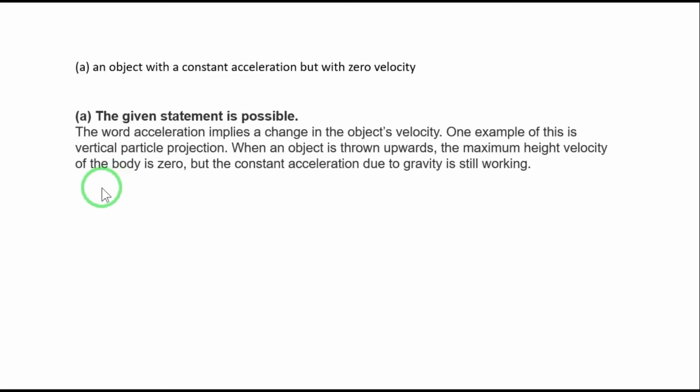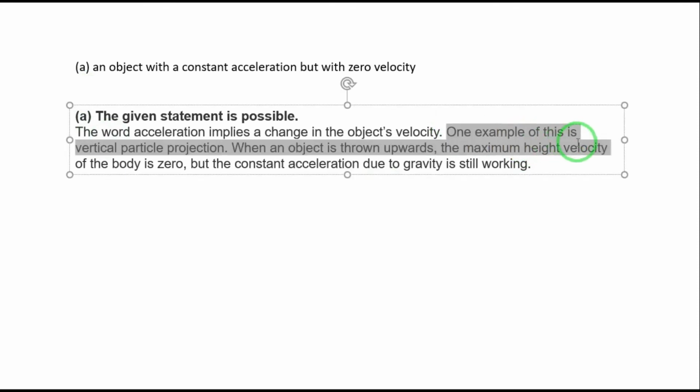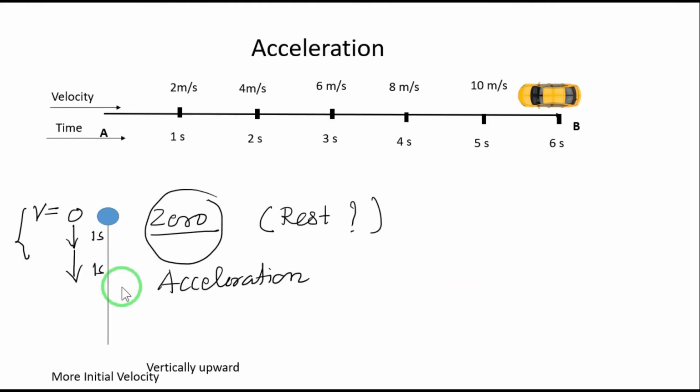So the answer to this question is that the given statement is possible. And what is an example? The example is a body which is thrown vertically upward, because when the body reaches its final velocity, that is zero, it will still have an acceleration because of gravity.